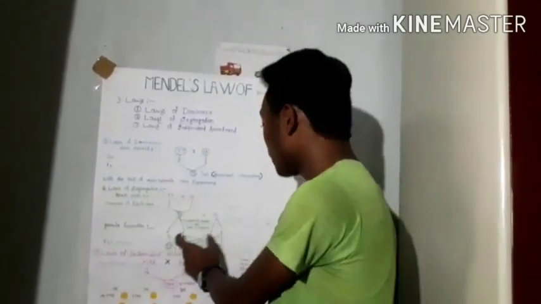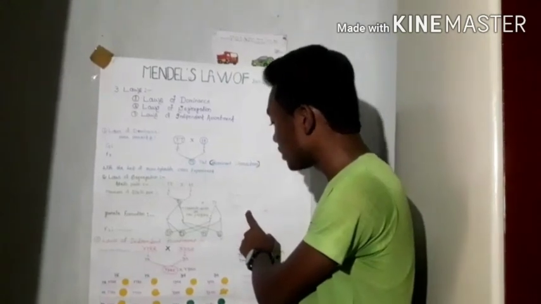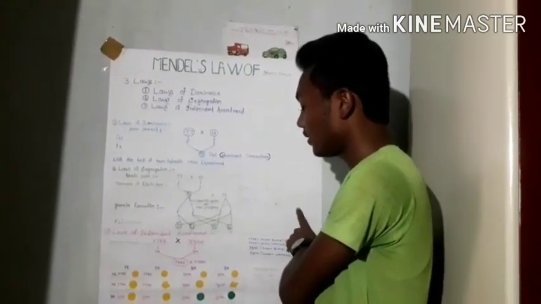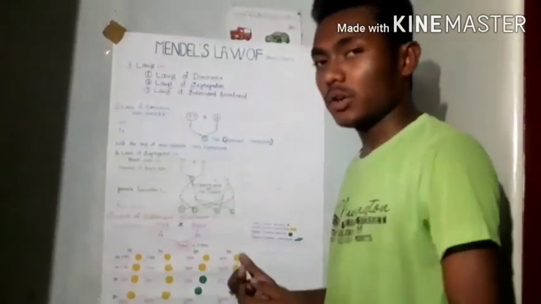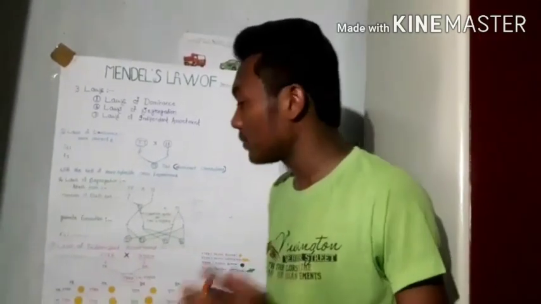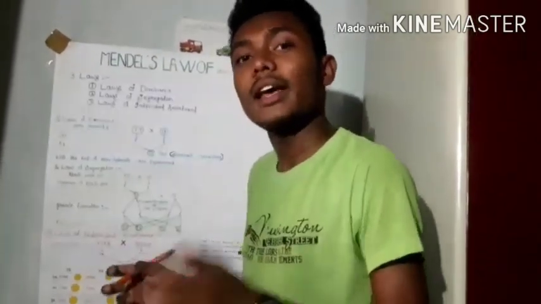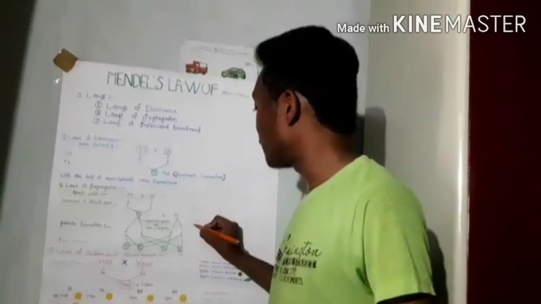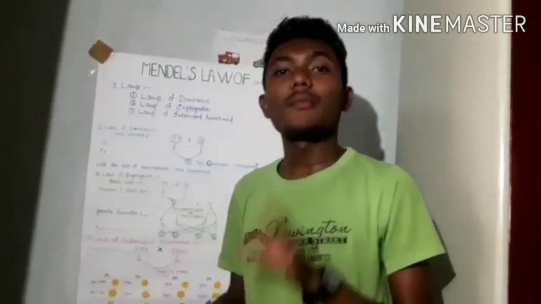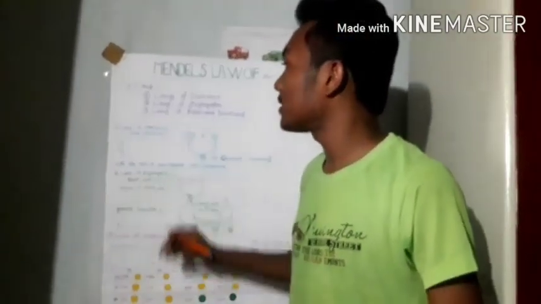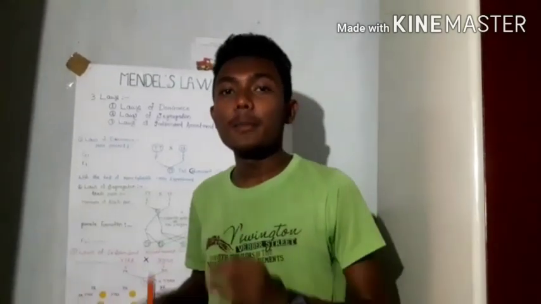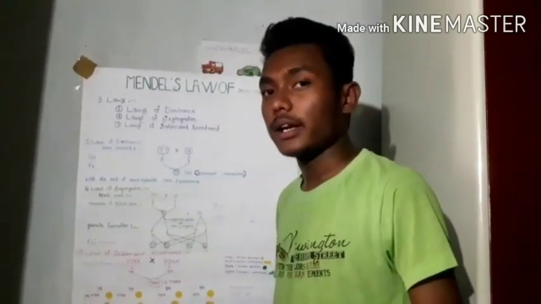So here the genotypic ratio is 1:2:1. As we know, the genotypic ratio is based on the sequential arrangement of their alleles. So this is the phenotypic ratio and this is the genotypic ratio. So the appearance of the recessive character in the F2 generation proves the law, that is the law of segregation, right?